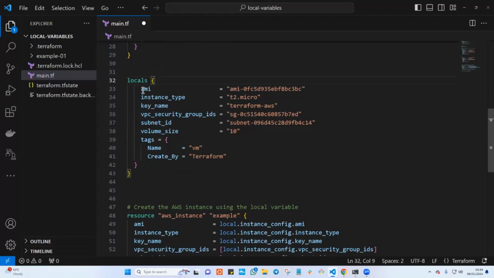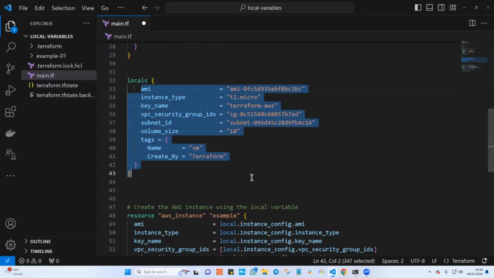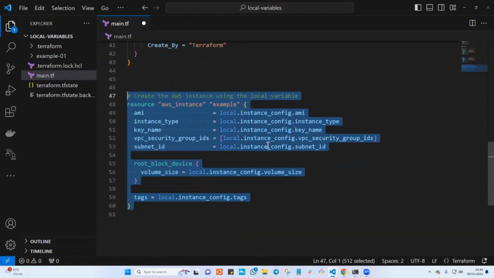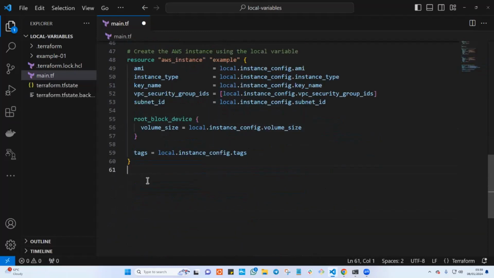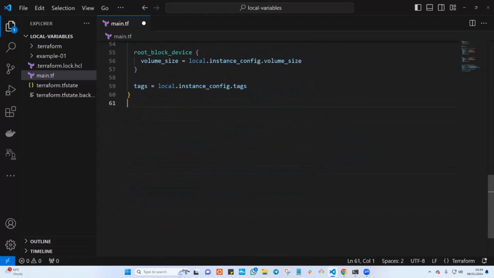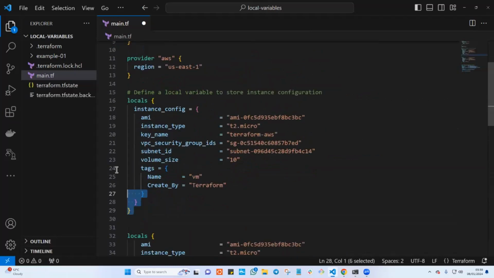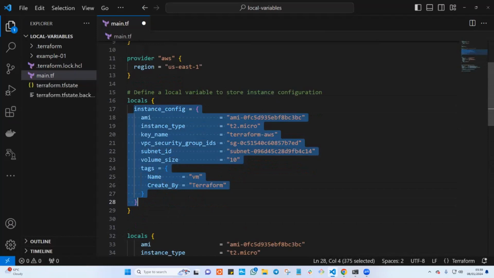This one is cool if the only thing that you want to deploy here is just an EC2 instance. Let's say you have a block of code here to create a VPC, another block of code here to create maybe an EKS control plane. That is where this becomes very handy, where you use a local and you say this configuration will be only for the EC2 instance.